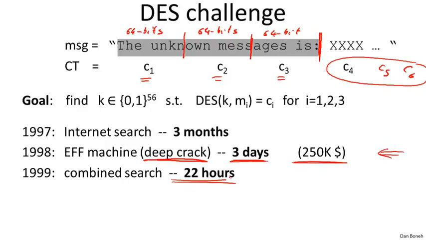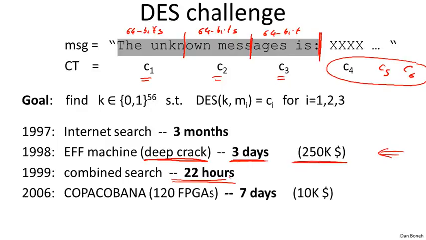And just a final nail in the coffin, as hardware technology improved, there was another project called Copacabana. They used just off-the-shelf FPGAs, only 120 FPGAs. It only cost $10,000, and they were able to do an exhaustive key search in about 7 days. So very, very cheap hardware, just off the shelf.